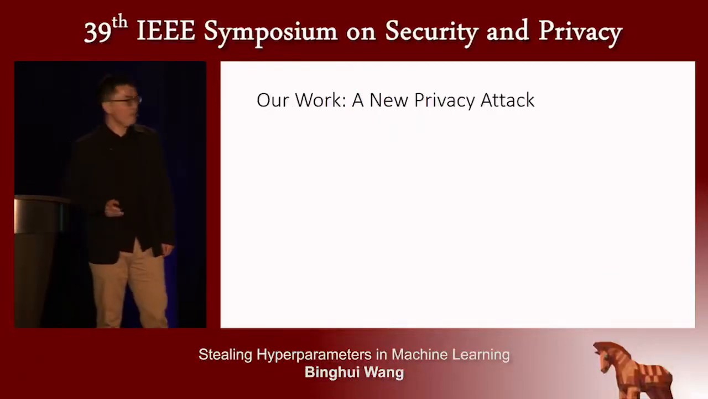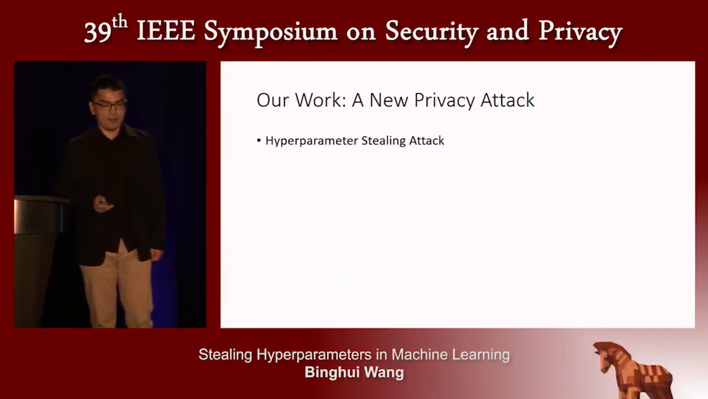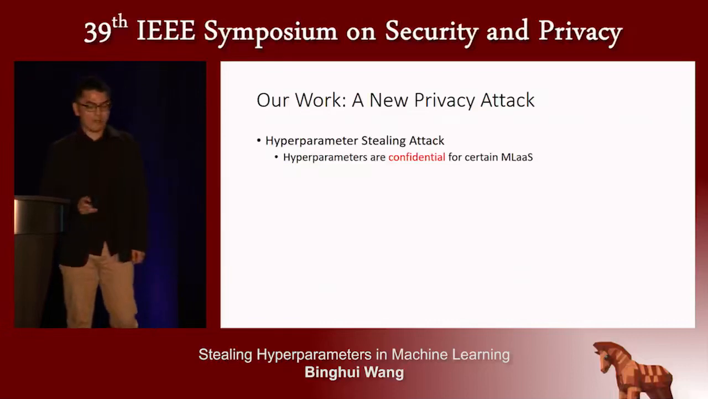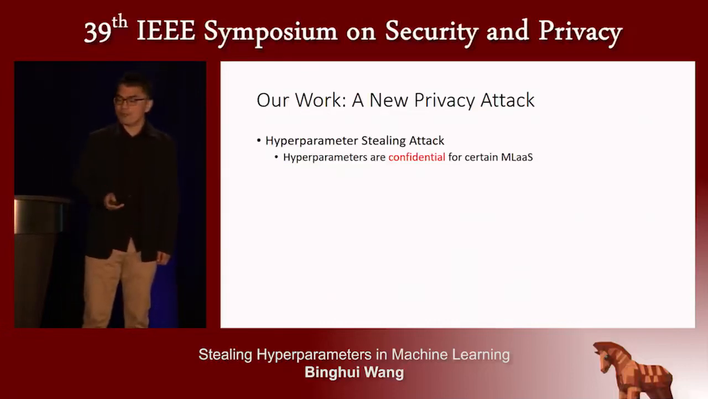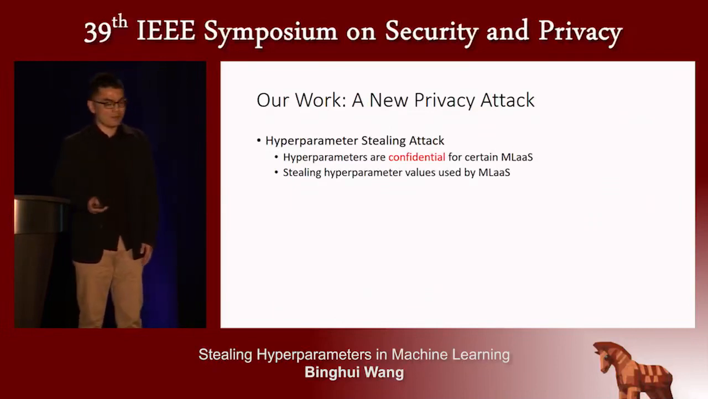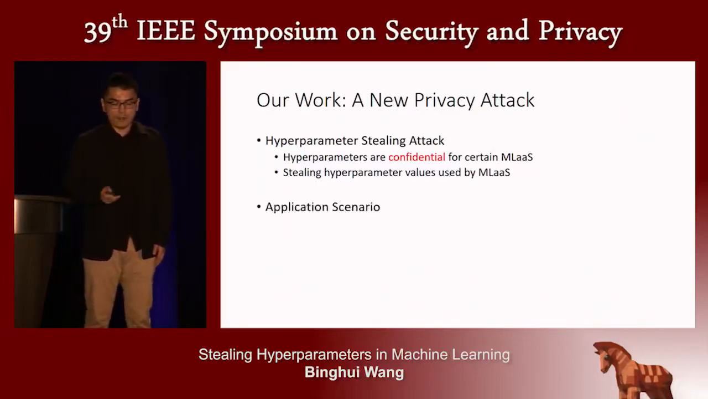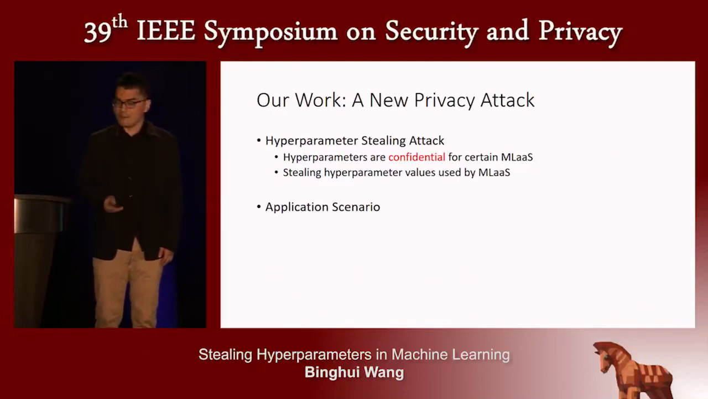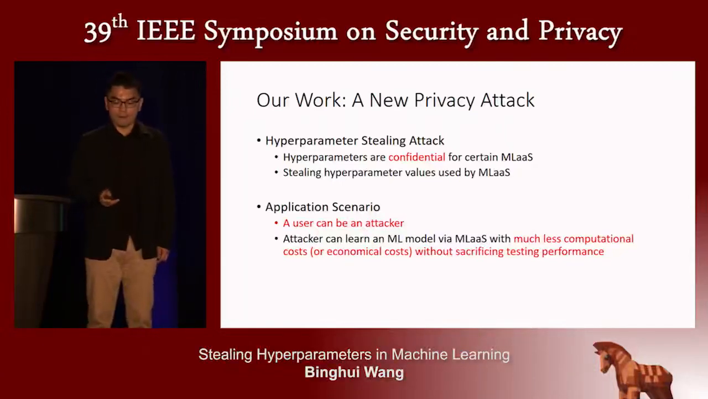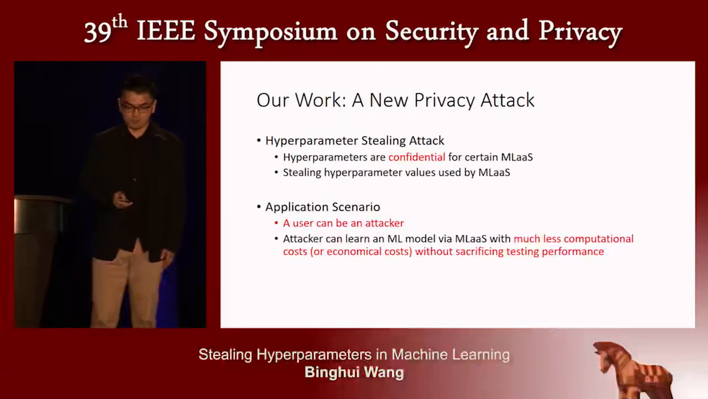Our work is a new privacy attack, and it is called the hyperparameter stealing attack. Hyperparameters are confidential for several machine learning as a service platforms, and our attack is to steal the hyperparameters used by machine learning as a service. One application scenario is that a user is an attacker, and the attacker can learn a machine learning model using the machine learning as a service with much less computational cost without sacrificing the performance.